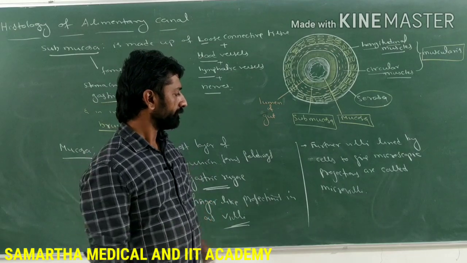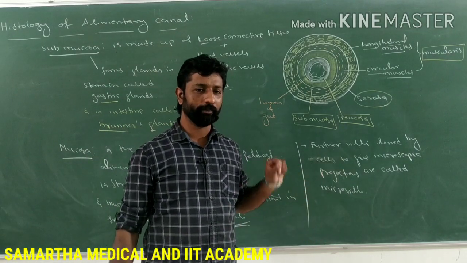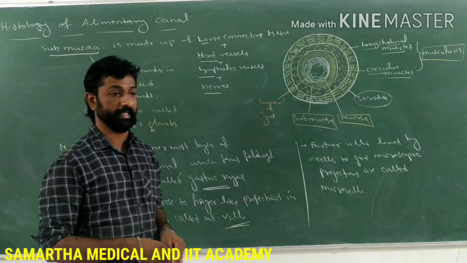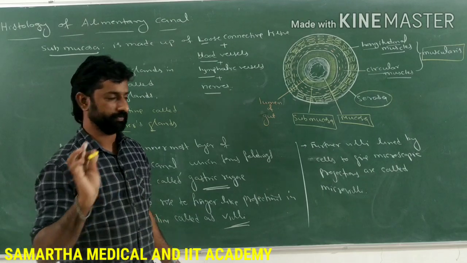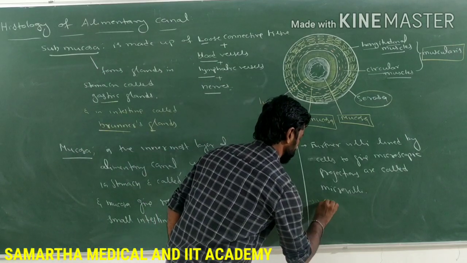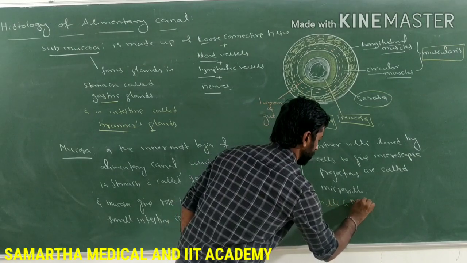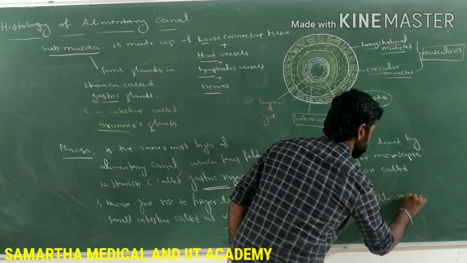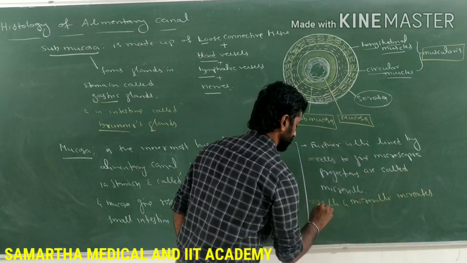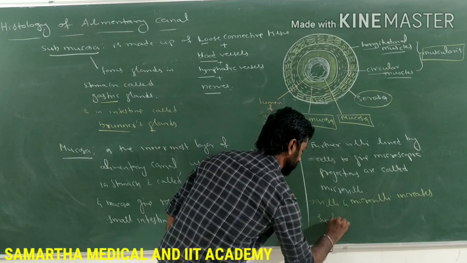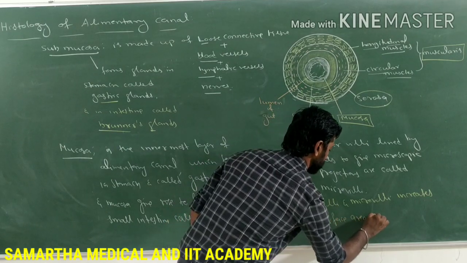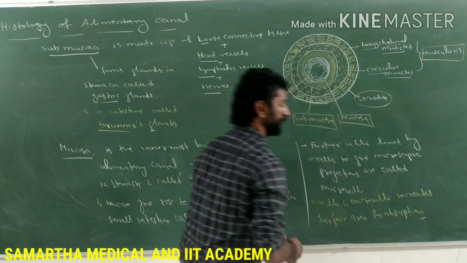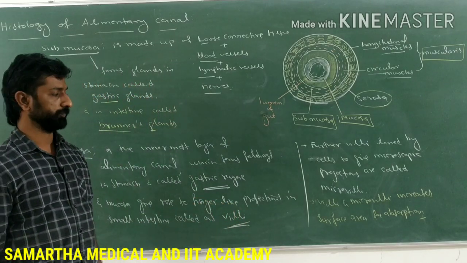See, villi and microvilli are meant for increasing the absorptive surface for the nutrients. They increase the surface area for the absorption. That is, villi and microvilli increase the surface area for absorption of nutrients in the intestine.